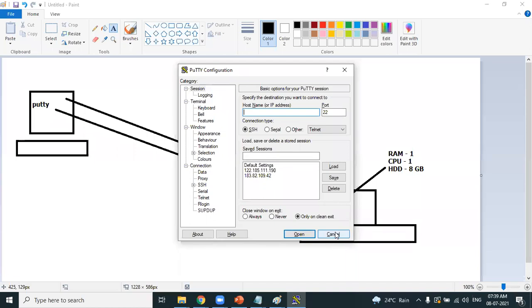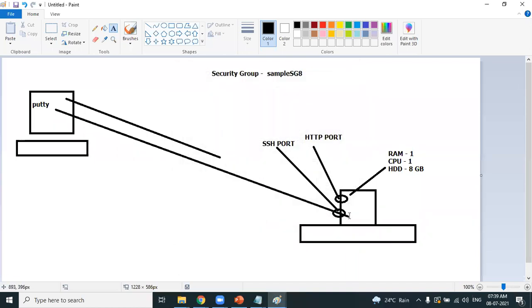Did we connect to that Linux machine using PuTTY? Sandeep, we have done that, isn't it? How are you able to connect with PuTTY? Because you have opened the SSH port. Terminals communicate using SSH and browsers communicate using HTTP.